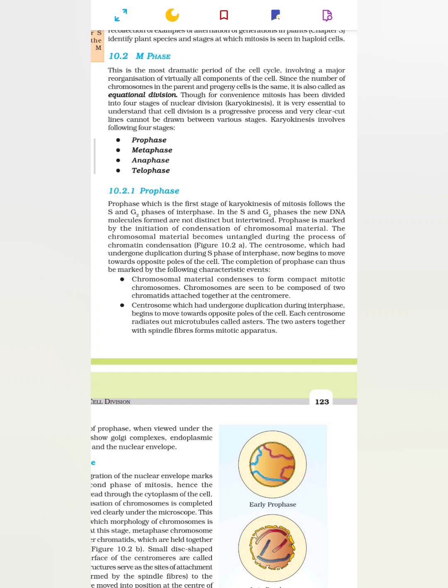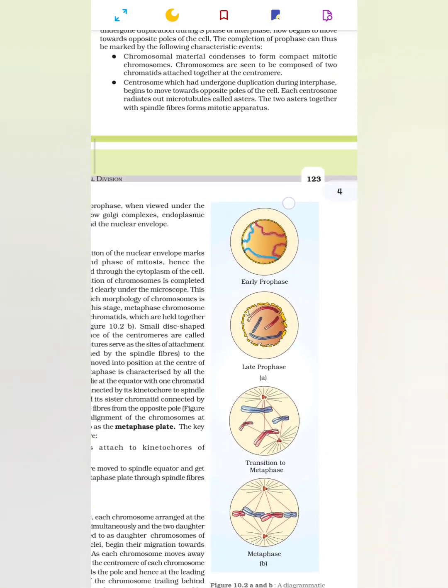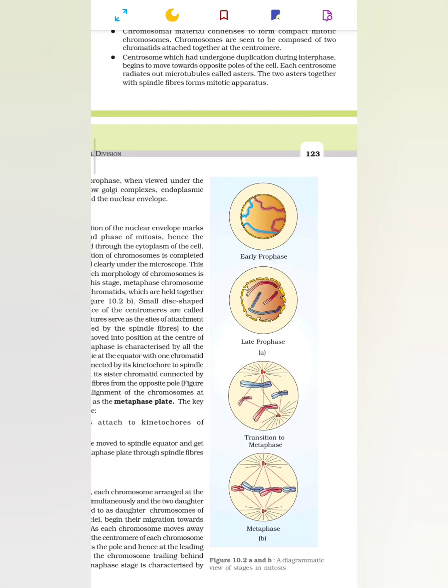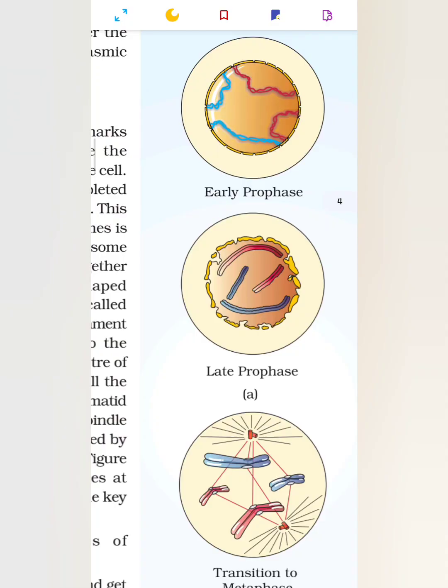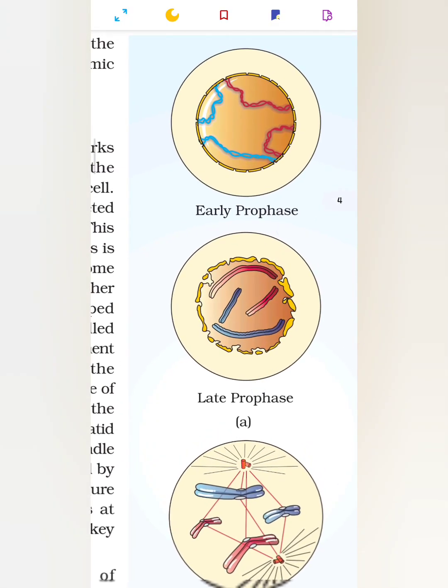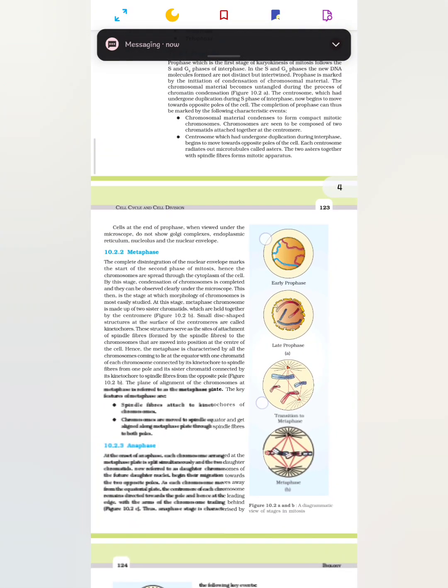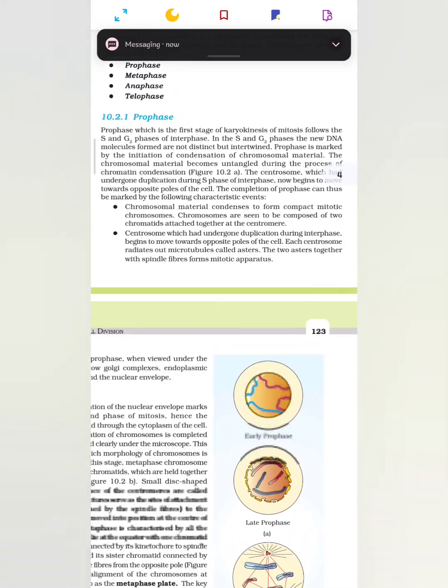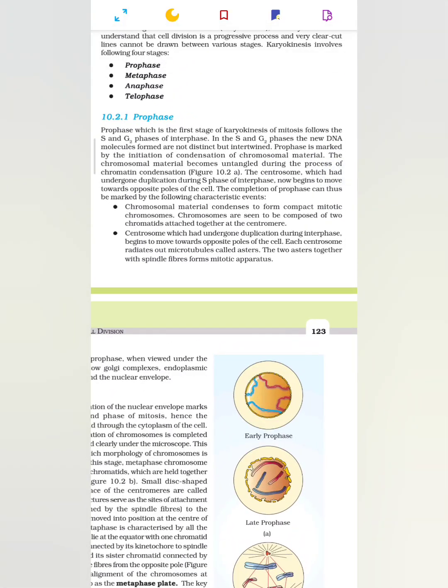Figure 10.2a. This is the figure. The centrosome, which had undergone duplication during S phase of interphase, now begins to move towards the opposite poles of the cell. The completion of prophase can thus be marked by following characteristic events.